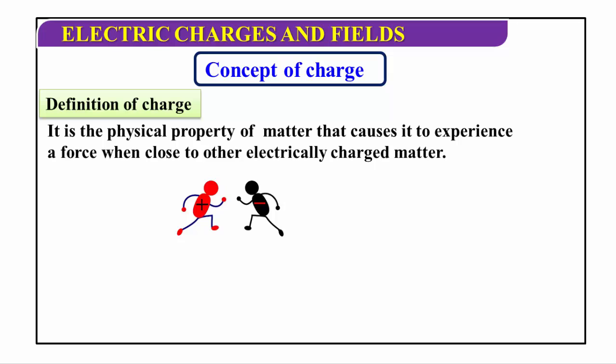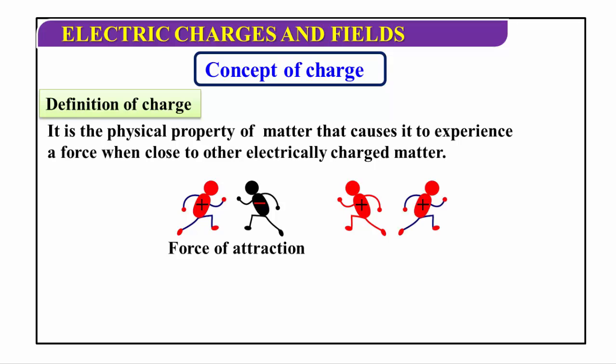Now consider one positive charge and another negative charge. All of you are familiar with this property. Always, unlike charges attract each other. Now consider another two point charges.